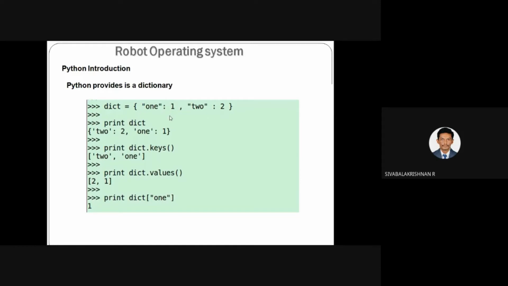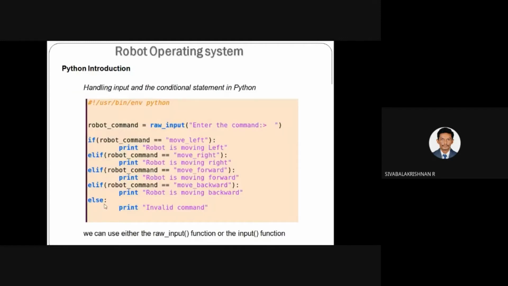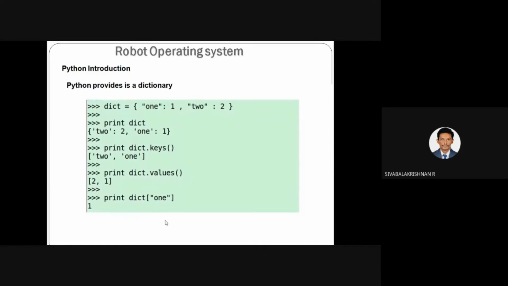If you want to get any one value inside the dictionary, you have to specify the corresponding key. So print dic, and inside the bracket I have specified the key 1. The value 1 is assigned to key 1, so it will print the value 1.